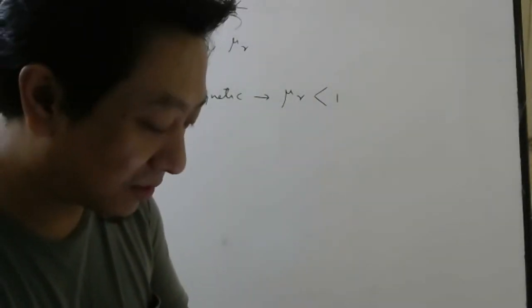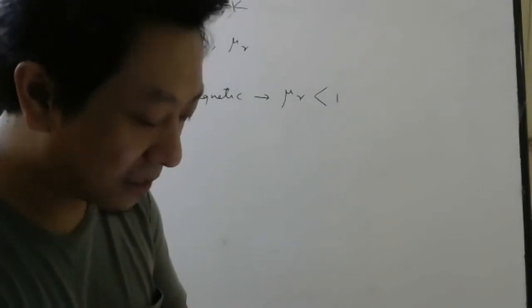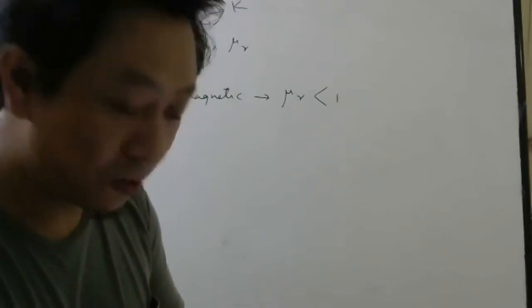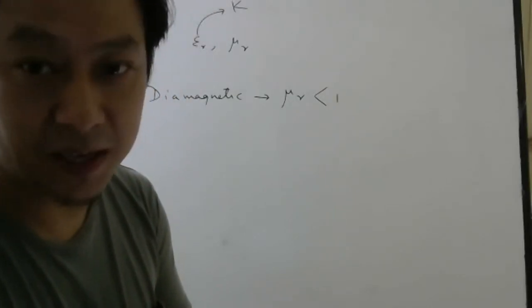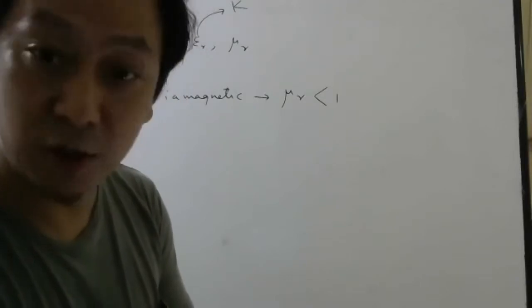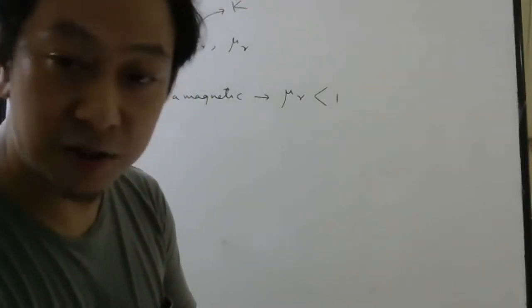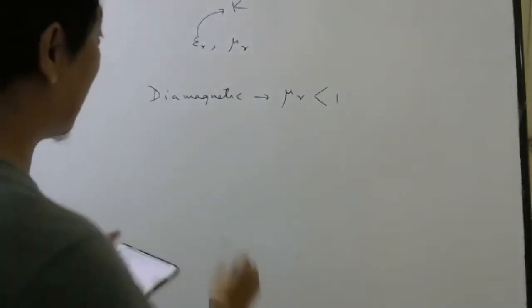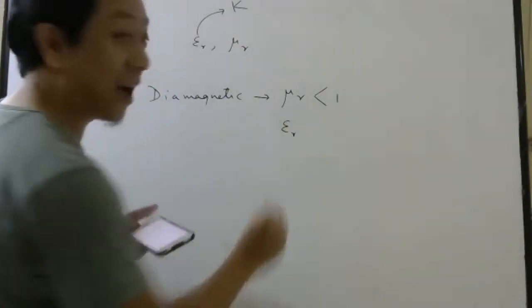Which options have less than 1? B has less than 1. C has less than 1. In option B, the value of relative permeability, mu r, is less than 1, 0.5. Option C also 0.5. So out of B and C, which one to choose? Epsilon r is the dielectric constant.